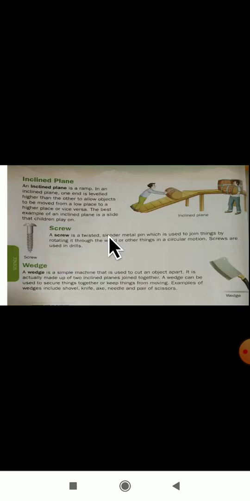What is a fixed pulley then? A pulley which remains fixed to a position is known as a fixed pulley. This type of pulley does not reduce or increase the force applied. It only changes the direction of the force. A flag post is an example of a fixed pulley. Next one is a movable pulley.